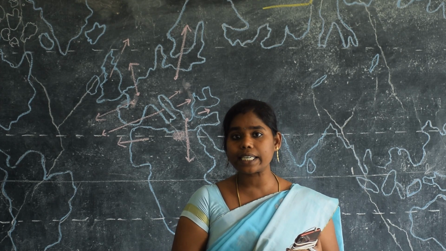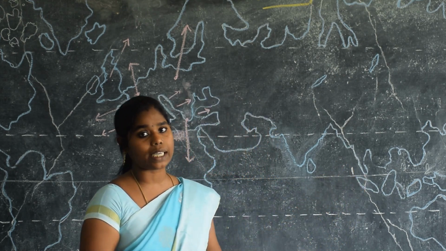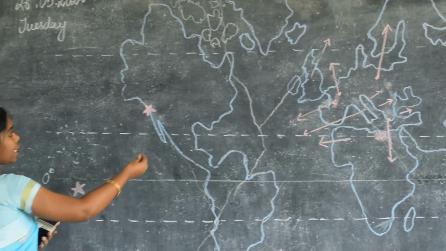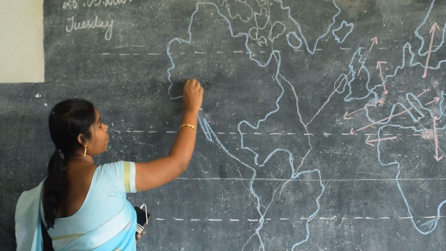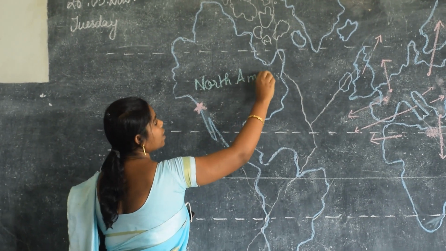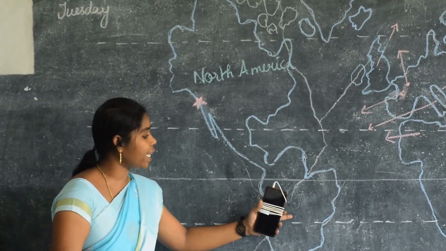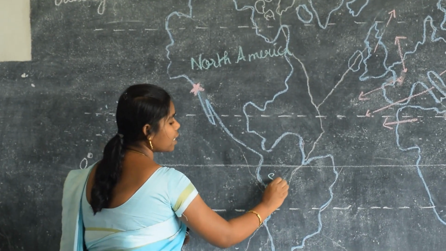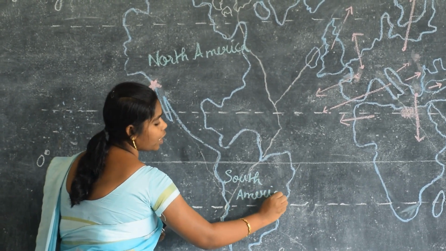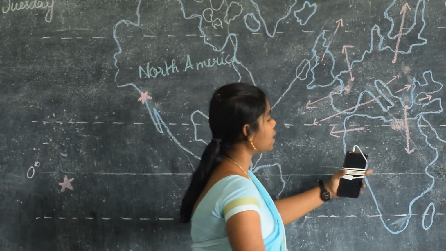Do you know where they are in the world map? Yes, now I am going to write down the 7 continents and 5 oceans in the world map. See that? Yes, this is North America. And below North America, what is the continent? Yes, that is South America. Next one is Africa.